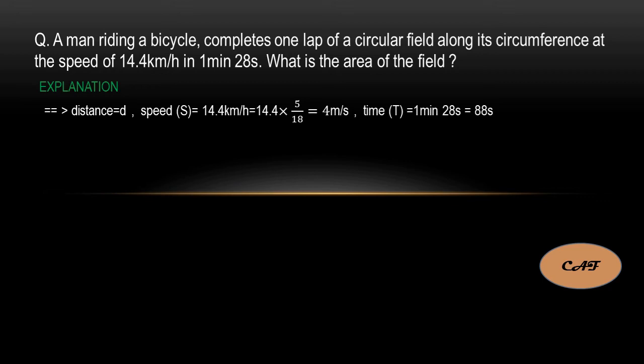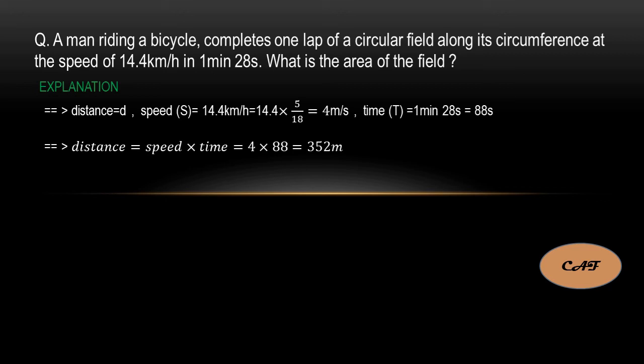I am assuming that variable as d, and the speed is 14.4 kilometers per hour. But I am converting into meters per second. Multiplying by 5 by 18, you will get 4 meters per second. And the time also I am converting into seconds. So 1 minute 28 seconds is equal to 88 seconds. So distance is equal to speed into time. Finally we got 352 meters.